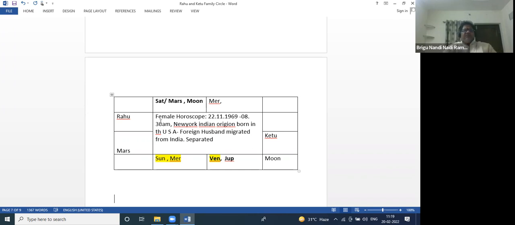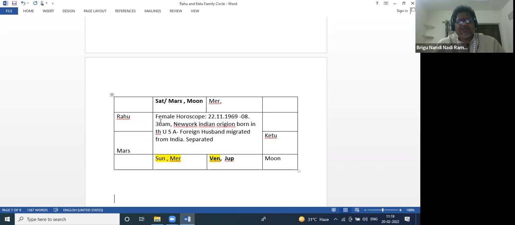So this is the chart of the female native. Anyhow, marriage took place in India, and everybody would be interested in coming to the US.